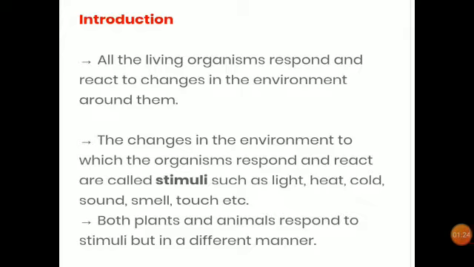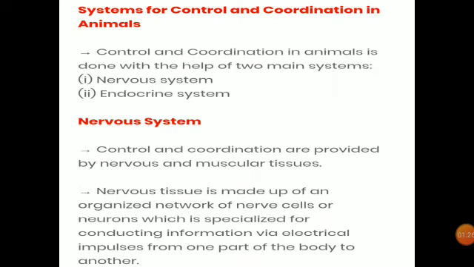So for this control and coordination, two systems are developed in the human body, that is the nervous system and the endocrine system. The nervous system is a high speed system that takes very less time as compared to the endocrine system, and so we can say that the endocrine system is a low speed system. In the endocrine system we will study about the pituitary gland, thyroid, pancreas, etc. glands.